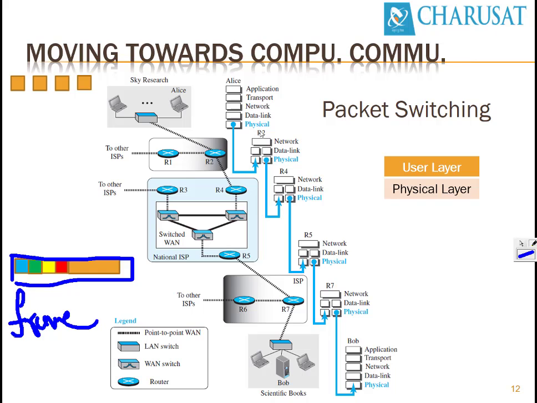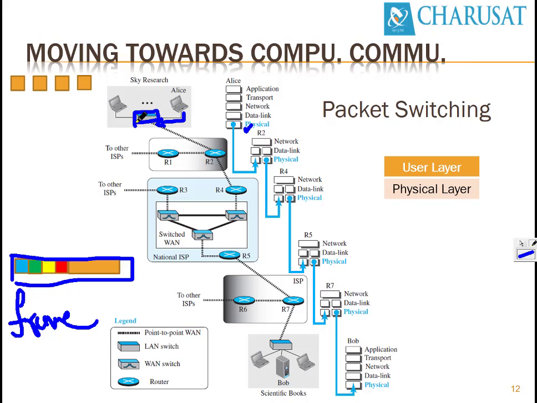The physical layer will convert this data into ones and zeros. Those ones and zeros are transferred by the physical layer as electrical signals. The electrical signal may be an analog signal or a digital signal. We'll discuss in much detail in this topic how data is transferred over analog or digital signals. So this frame will be converted into electrical signals by the physical layer, and from Alice's machine, the electrical signal goes to the next machine.